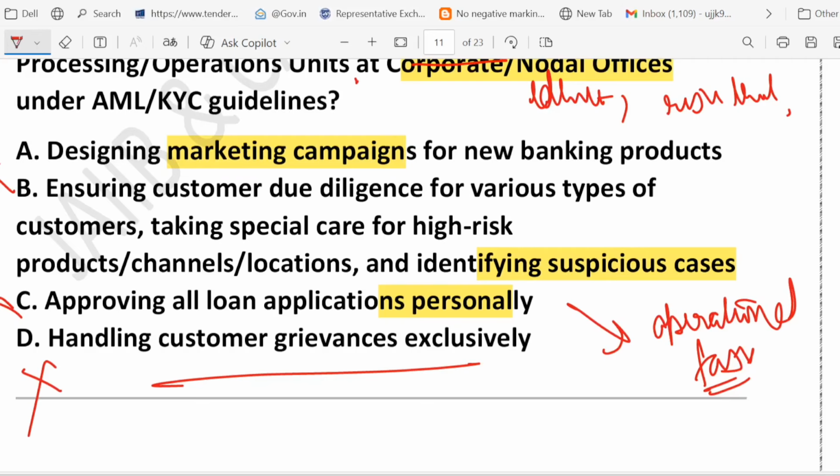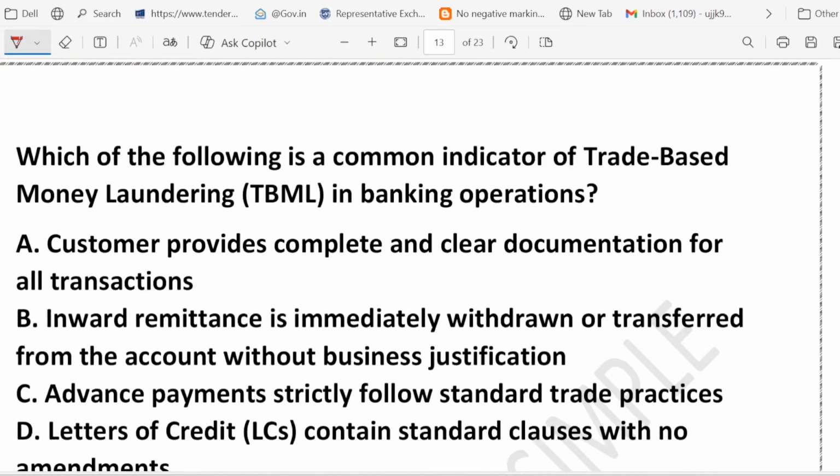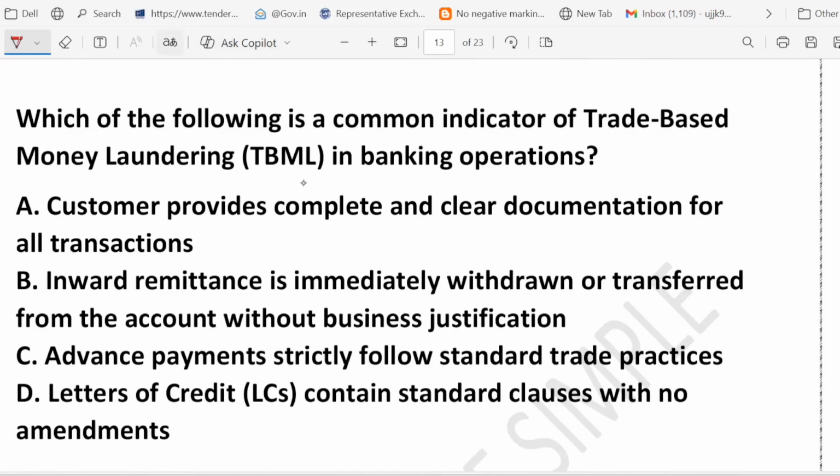Okay, now let's see the next question. Which of the following is a common indicator of trade-based money laundering in banking operations? So this is called TBML, trade-based money laundering. The options are: A, customer provides complete and clear documentation for all transactions. Option B, inward remittance is immediately withdrawn or transferred from the account without business justification. Option C, advance payment strictly follows standard trade practice. Option D, letter of credit contains a standard clause with no amendment.